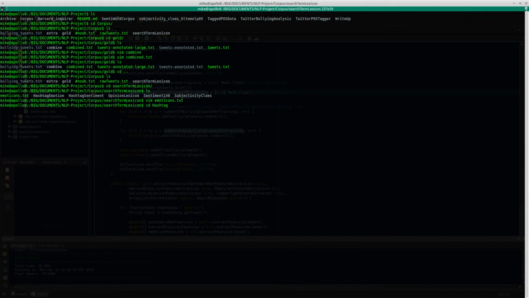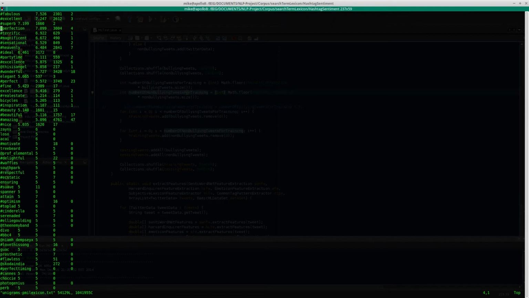Let's see, hashtag sentiment. This is how we developed the search terms in order to scrape Twitter for the data that we used to be annotated for this project, which is this unigrams lexicon, which is just words which have been tagged with a sentiment score based on Twitter data. So essentially SentiWordNet, but trained on Twitter data specifically.